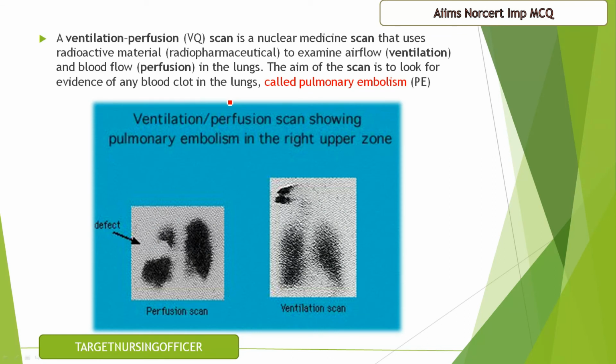So a ventilation perfusion scan is a nuclear medicine scan that uses radioactive material to examine airflow, that is ventilation, and blood flow, that is perfusion, in the lungs. The aim of the scan is to look for evidence of any blood clots in the lungs. That's called pulmonary embolism. So here you can see the pictures of perfusion scan and ventilation, also the defect.